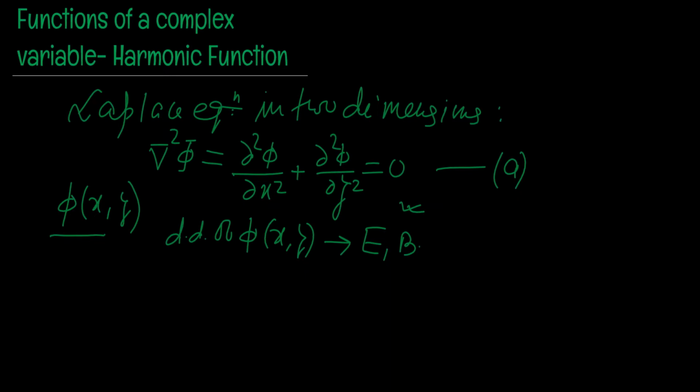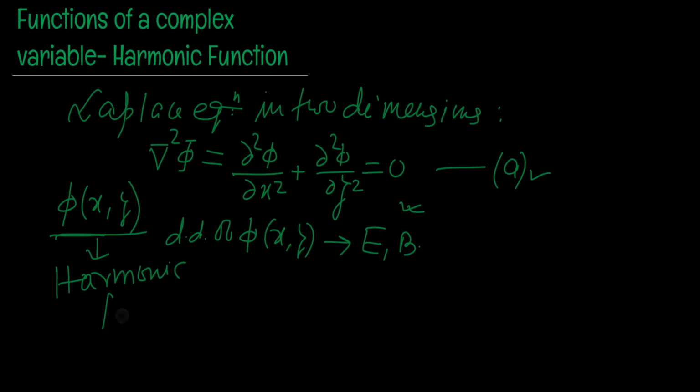In fact, a solution of the two-dimensional Laplace equation is known as harmonic function. The solution of the equation defined in equation A, which is phi of x, y, is known as a harmonic function. You say this phi of x, y is a harmonic function.